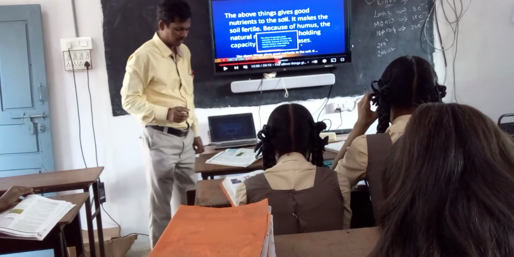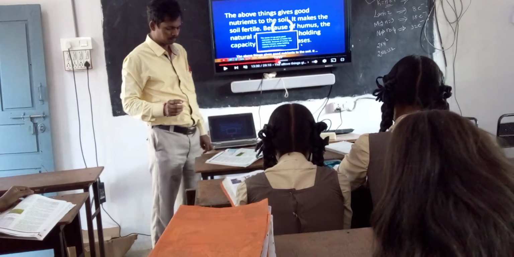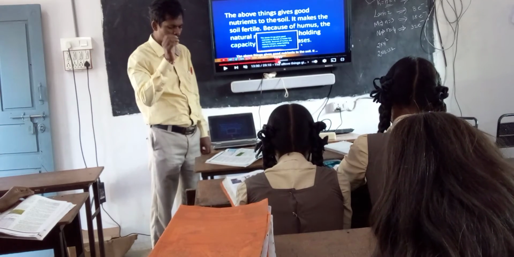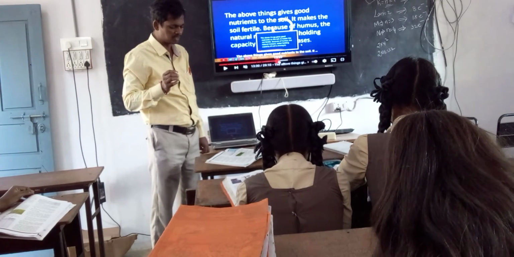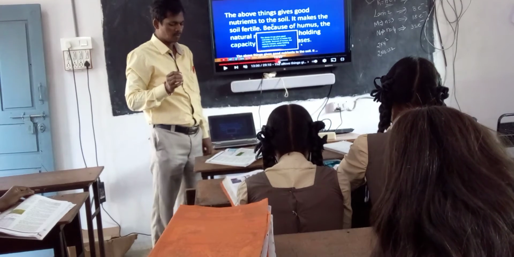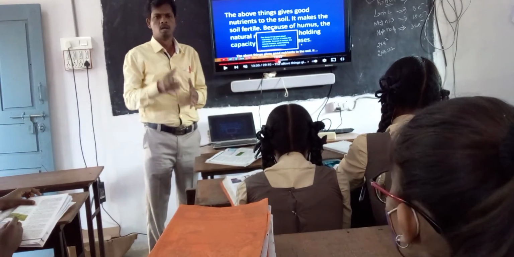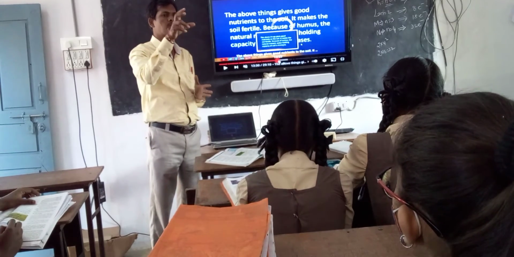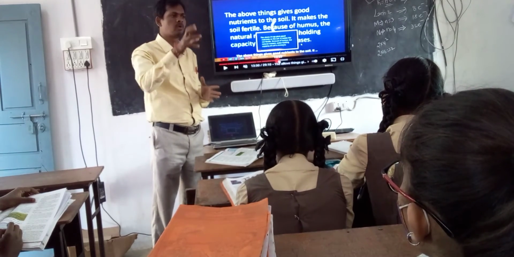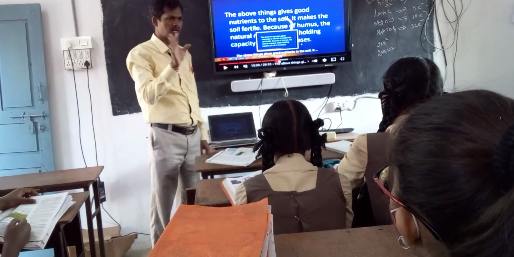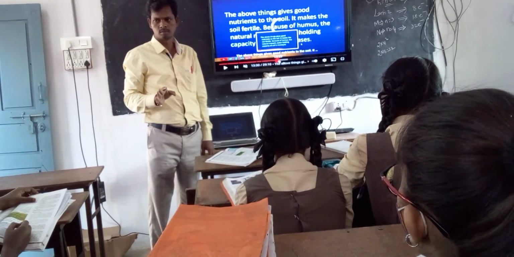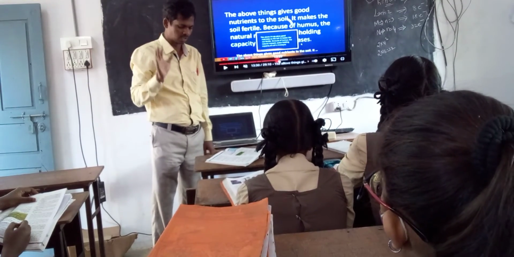Next, on the basis of table 6, find out whether all the green manure crops mentioned in table 6 are leguminous crops. Maximum of the crops given in the table mostly belong to the leguminous family. Only those plants can store a large quantity of nitrogen. This is very important and standard. There is no change.